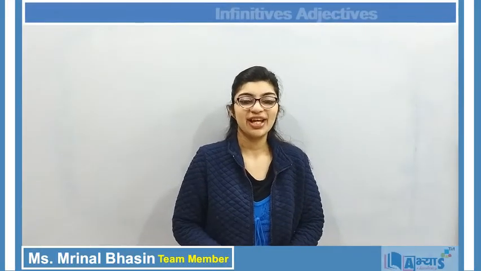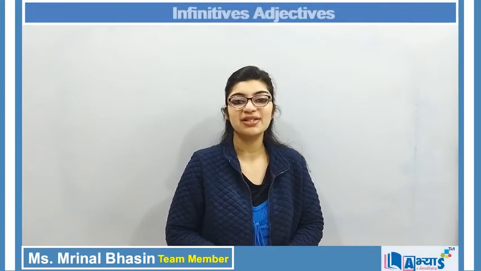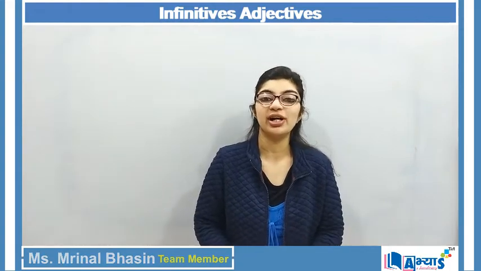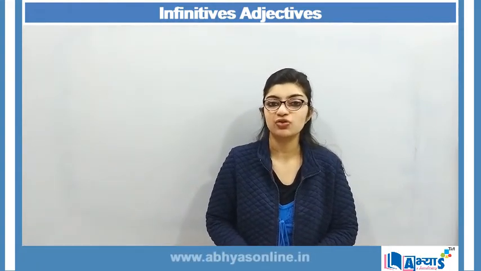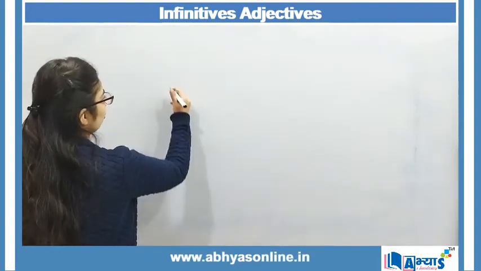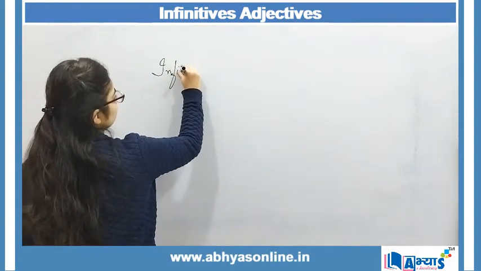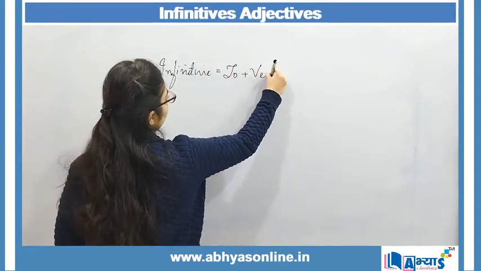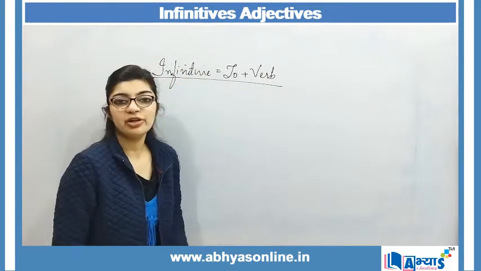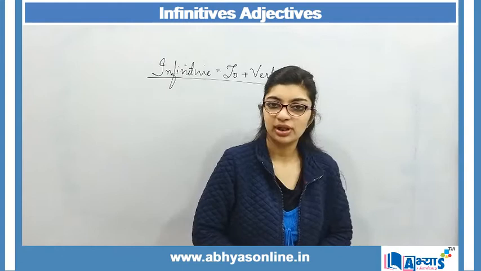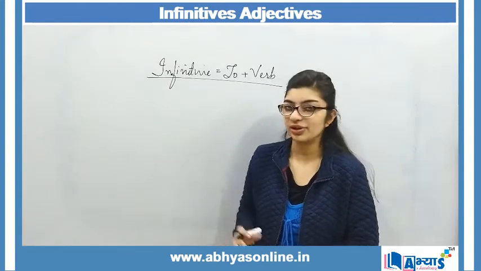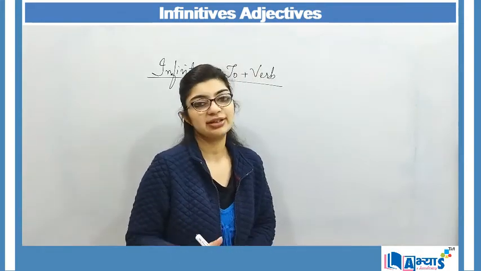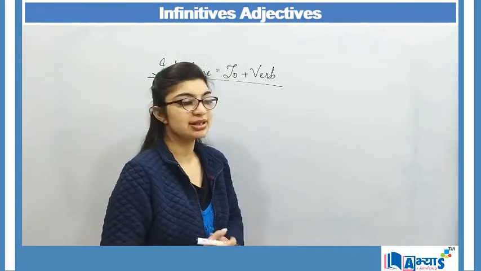Guys, today in this lecture we will be understanding a concept of English which is infinitives. Now infinitives are basically the verbs which are preceded by to. So infinitive is basically to plus verb. Wherever you find a verb which is preceded by to, then that verb is referred to as infinitive. Now infinitive is basically a type of non-finite.